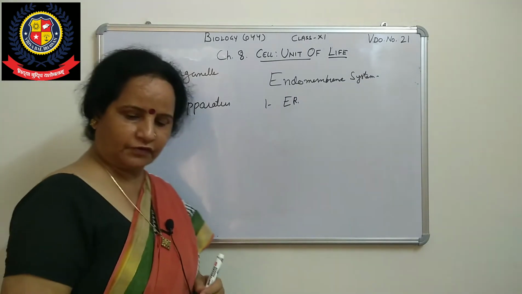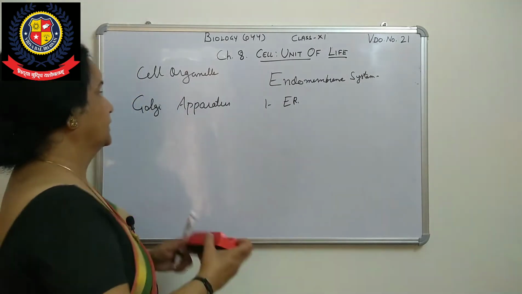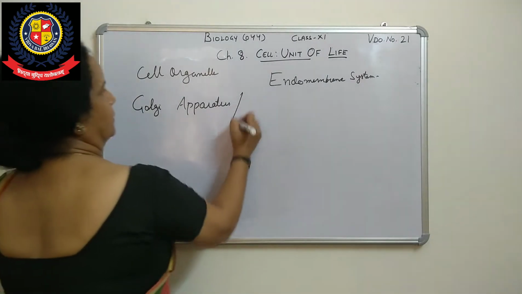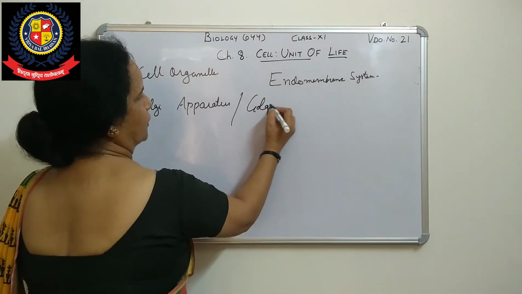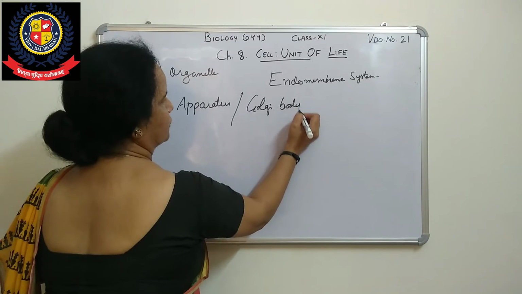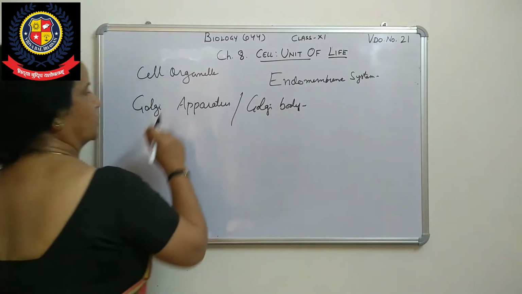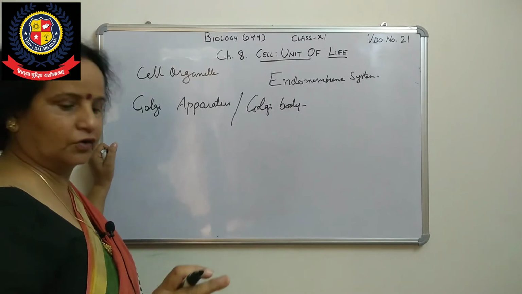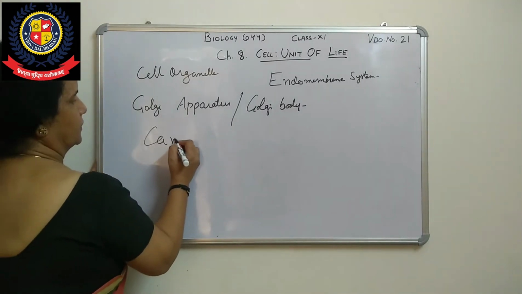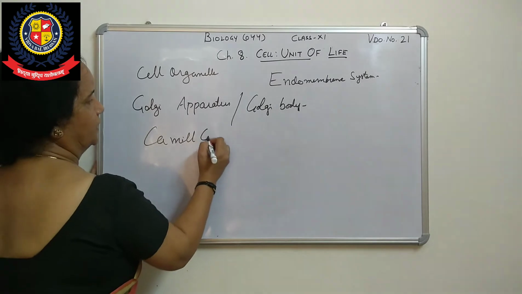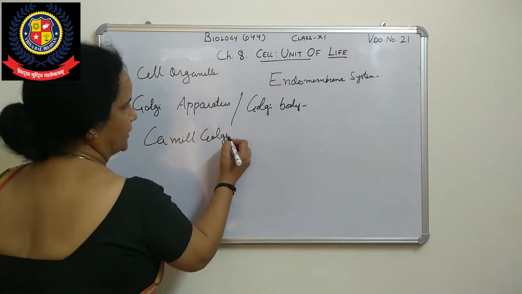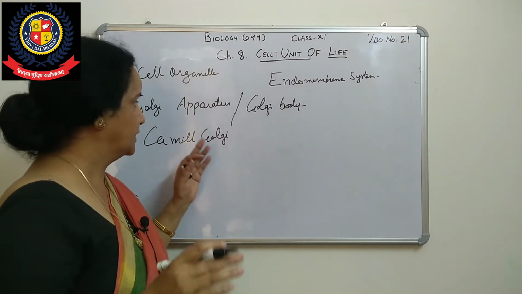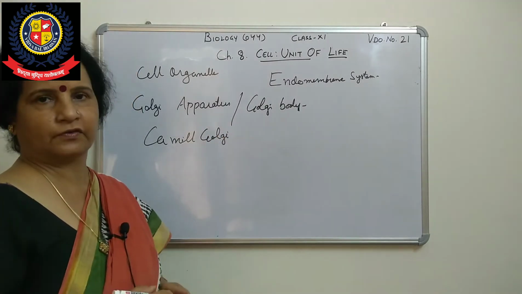So see here, first of all, the Golgi apparatus. It is also called the Golgi body. You know why it is called Golgi body? Because in 1898, I think, the biologist Camillo Golgi first saw these structures just near the nucleus.